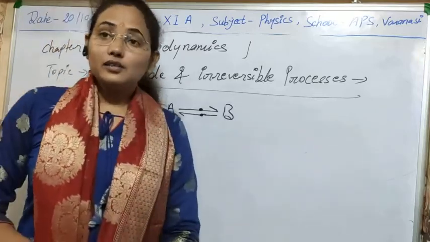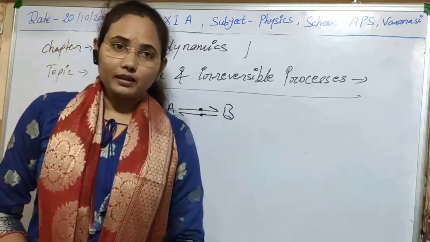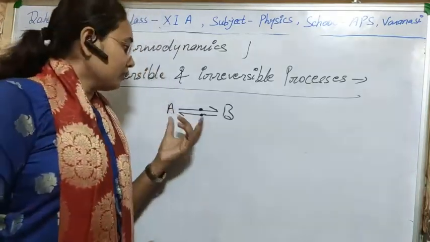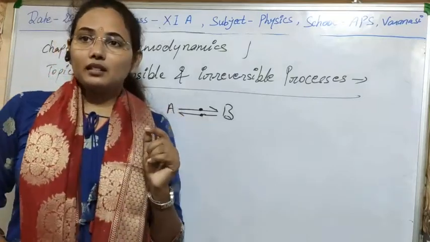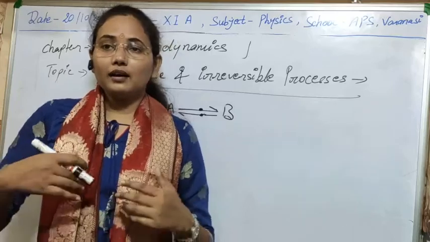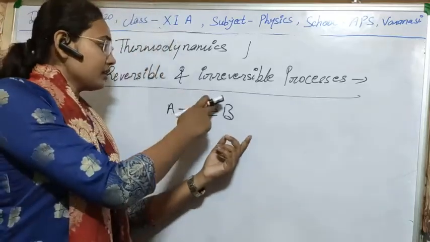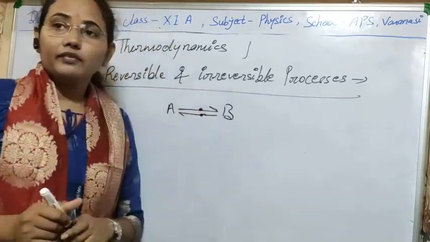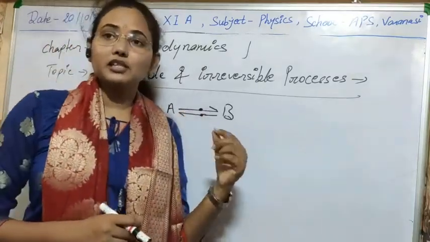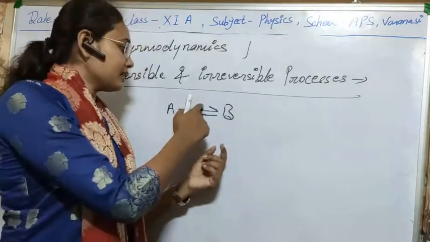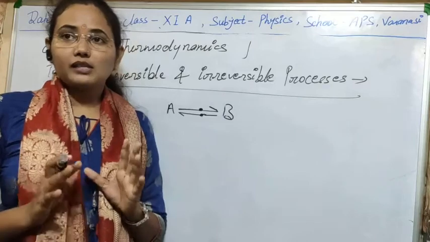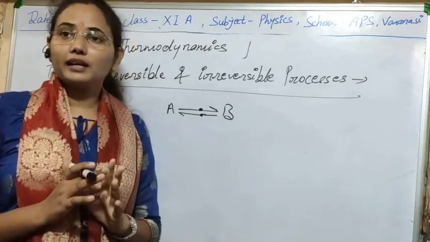Third is that there should be chemical equilibrium. It means that there should not be a change in their internal properties or internal structure while going from any process A to B and B to A. If we look at any two points, then the internal structure must be exactly the same at these two points. So I think the concept of reversible process is completely clear to you.